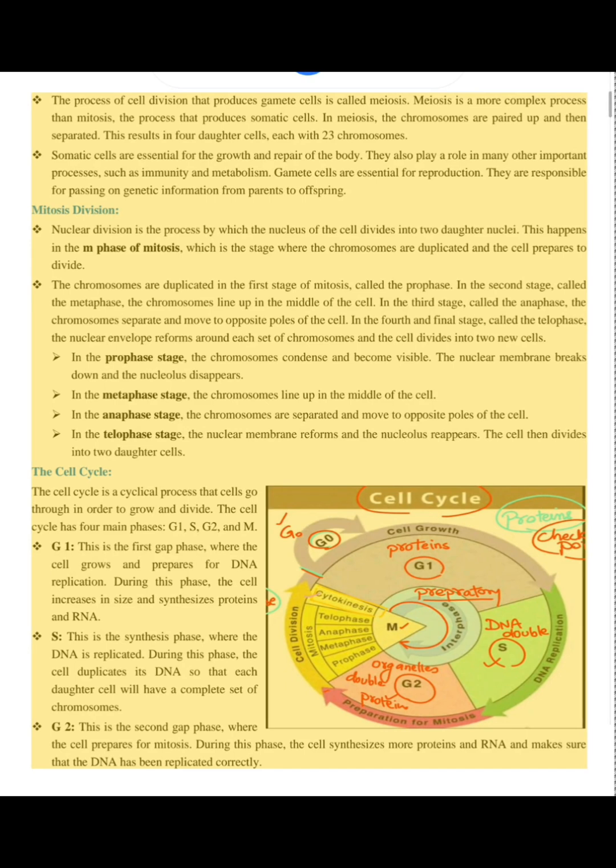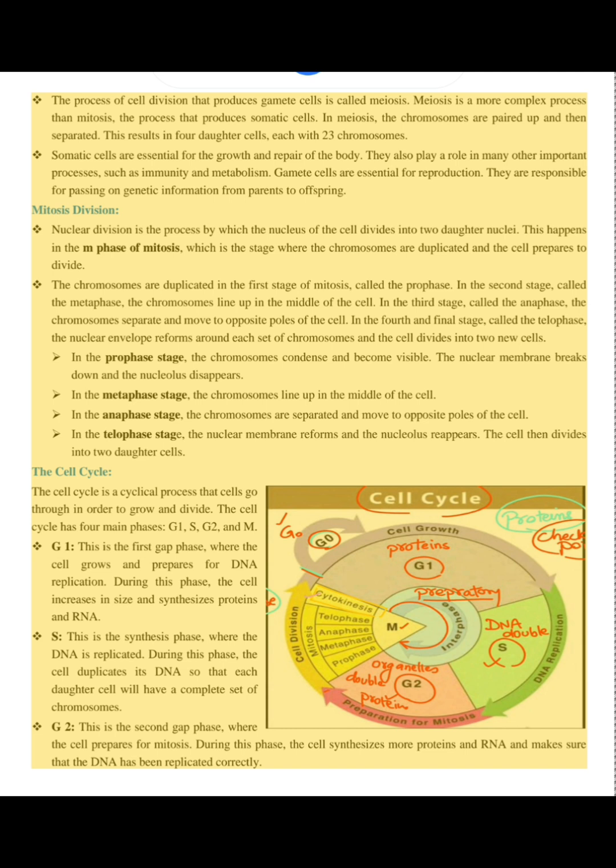Somatic cells are essential for the growth and repair of the body. They also play a role in many other important processes, such as immunity and metabolism. Gamete cells are essential for reproduction. They are responsible for passing on genetic information from parents to offspring.